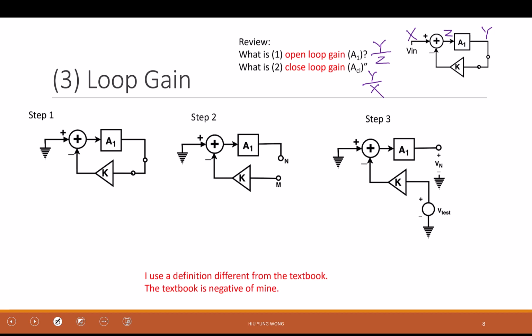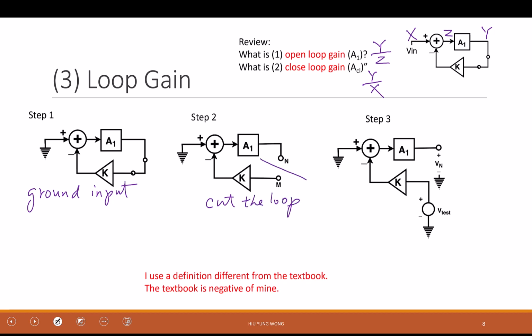Okay, so this is the so-called loop gain and open loop gain and closed loop gain. So what is loop gain? Loop gain is that you have a few steps. The first step, to find the loop gain of a circuit or a feedback circuit, you ground the input. That's why you see that this is grounded. Then you cut the feedback loop, at any place that is okay, because the result will be the same.